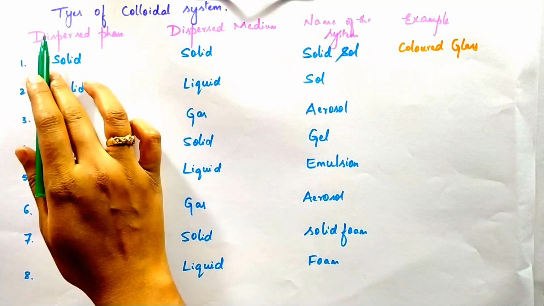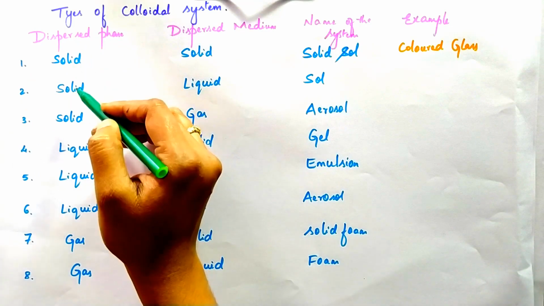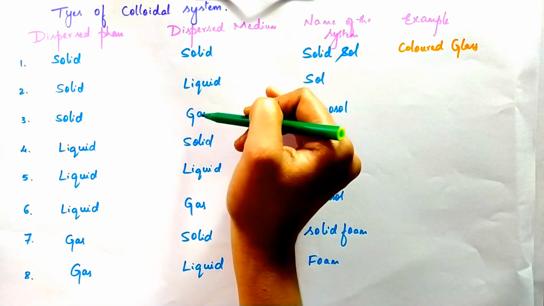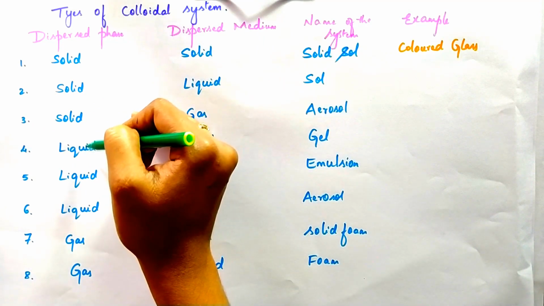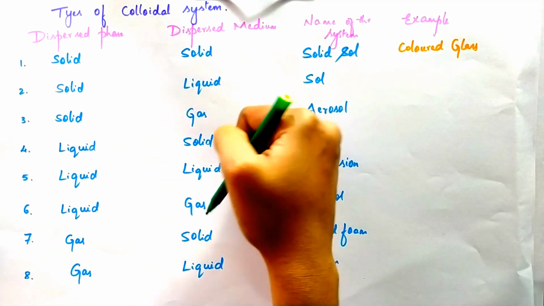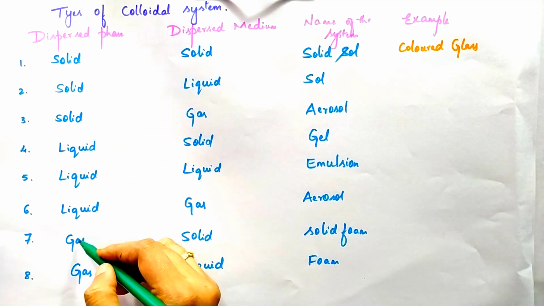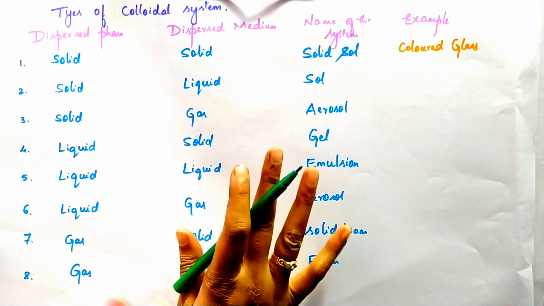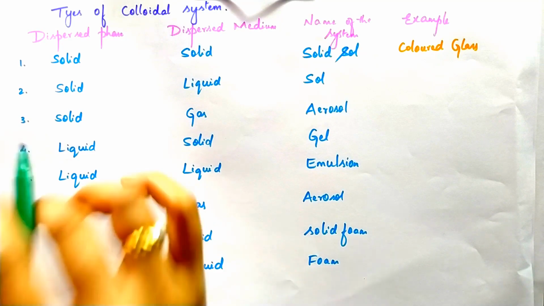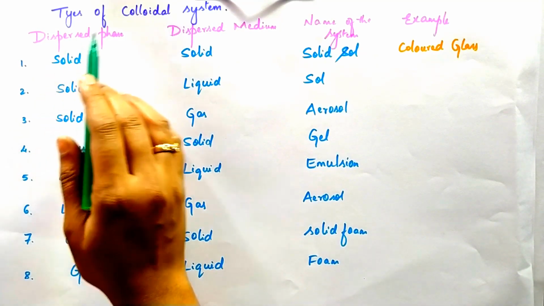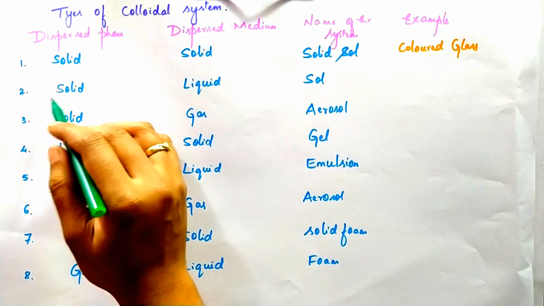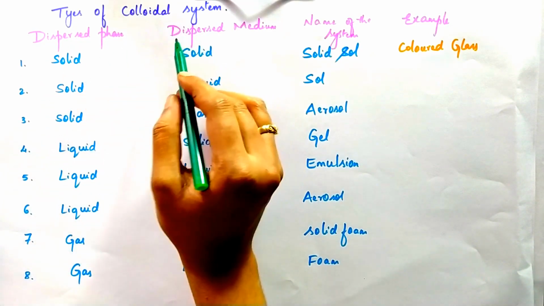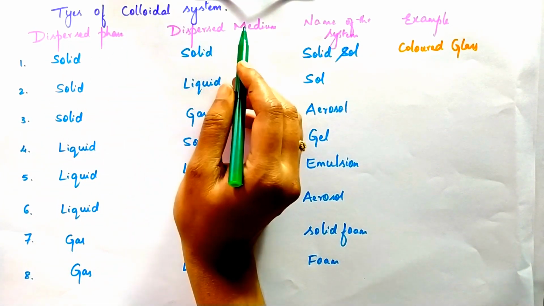Look at this. For the dispersed phase, I have taken the solid first. Dispersed medium: solid, liquid and gas. In the same way, liquid in liquid, liquid in solid, liquid in gas. And the last one is gas in solid, liquid. There are 8 colloidal systems. In the first one, we have taken the solid dispersed phase and solid dispersion medium.